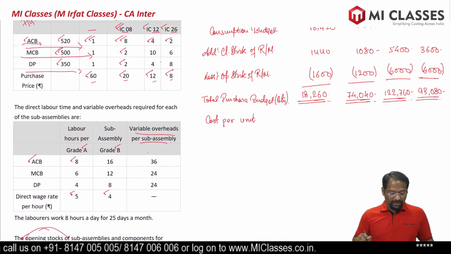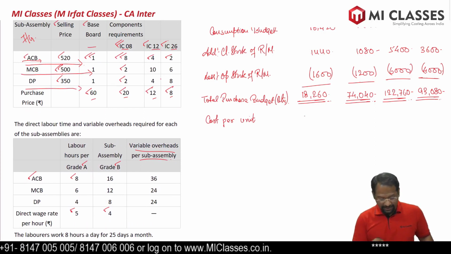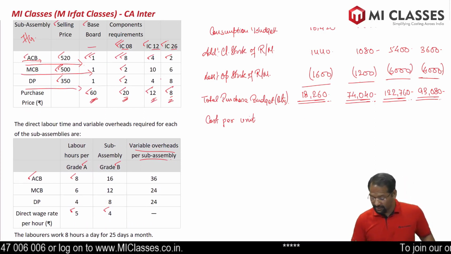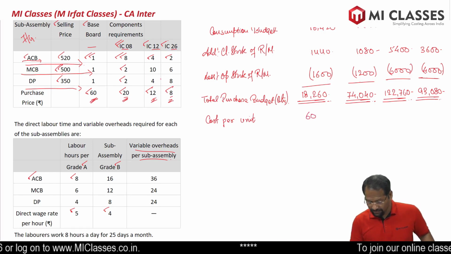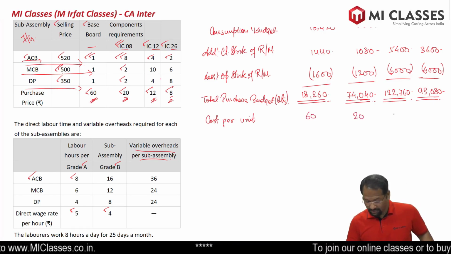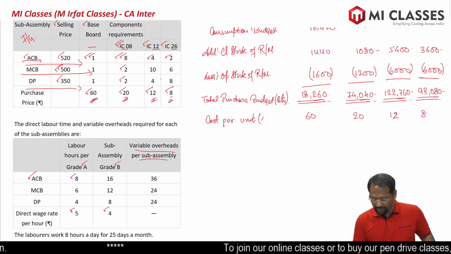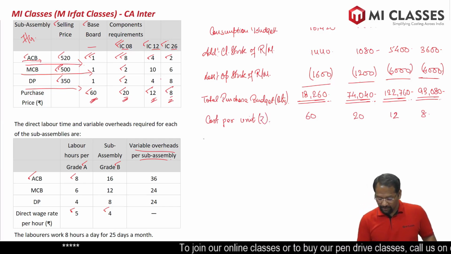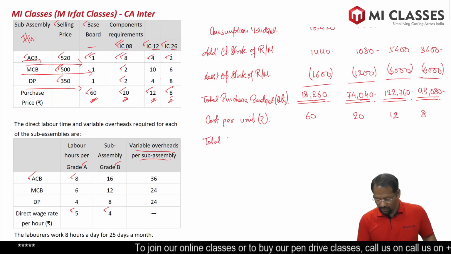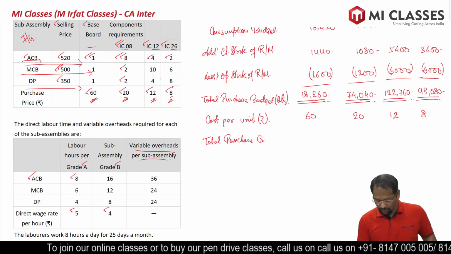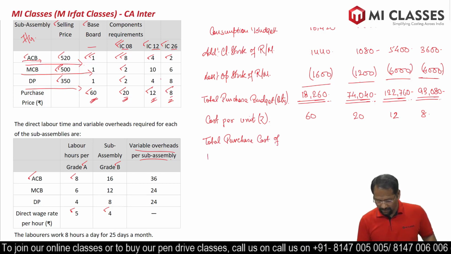Baseboard purchase price is 60 rupees here, then 20 rupees, 12 rupees and 8 rupees. This is our cost per unit in rupees. So total purchase cost of raw material.